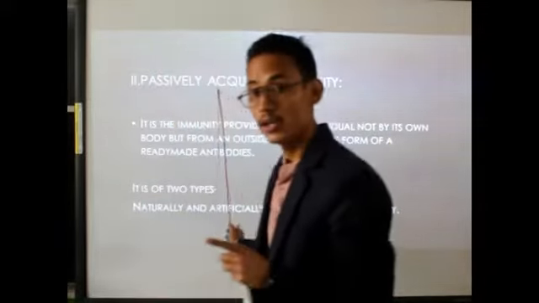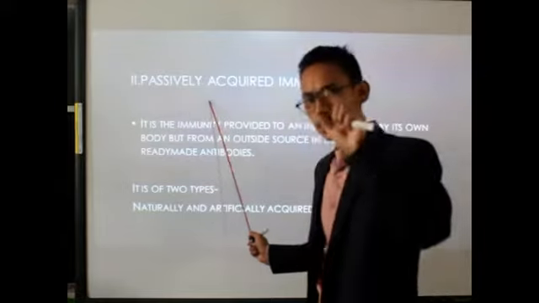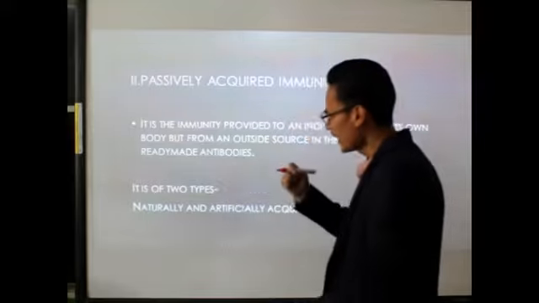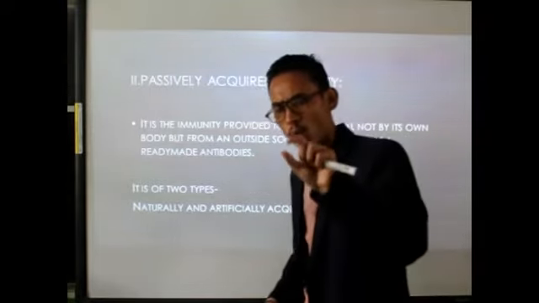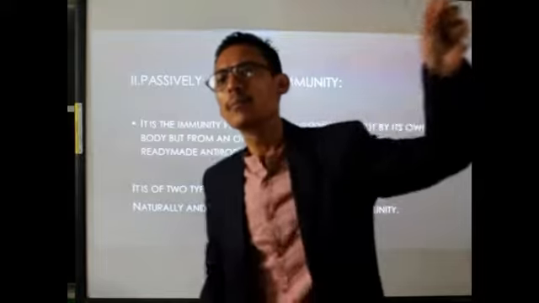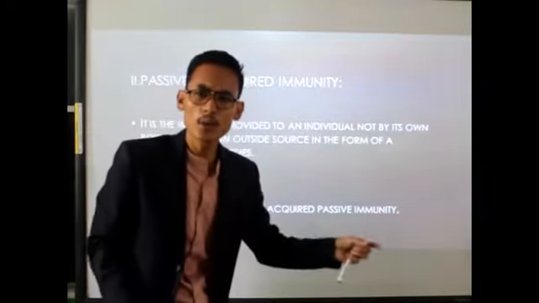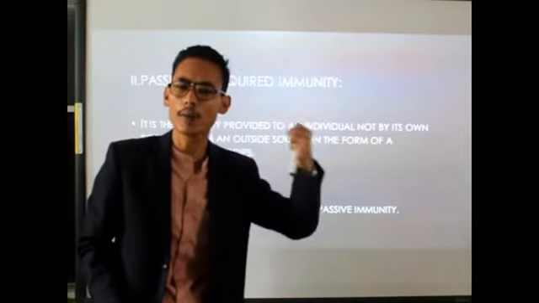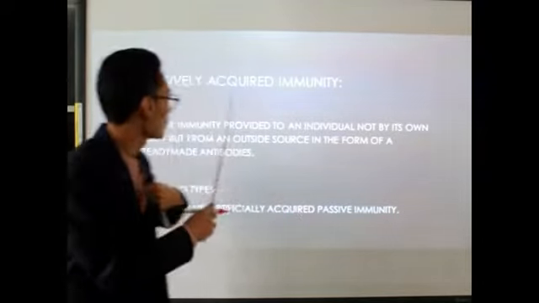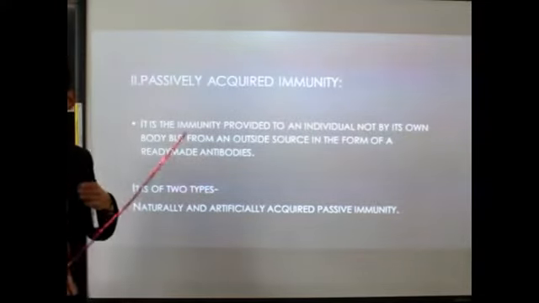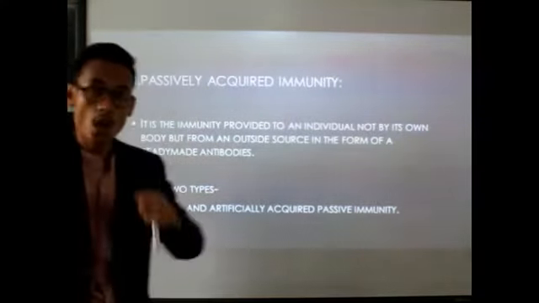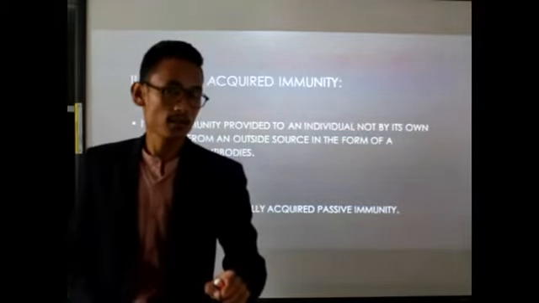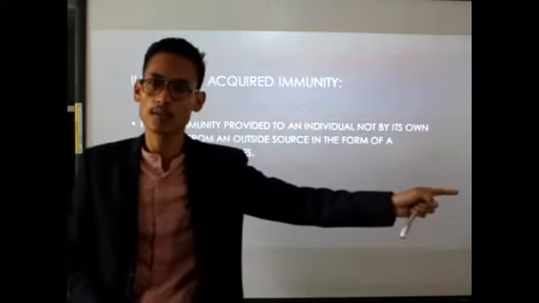In passively acquired immunity, our own body is not producing the antibody, but in this case, we are getting the antibody which is produced in other animals. We are taking the antibody produced from other sources. That means the ready-made antibody is taken in case of passively acquired immunity. In case of actively acquired immunity, our own body was producing the antibody and the memory cells. That's why it was a long-lasting immunity.